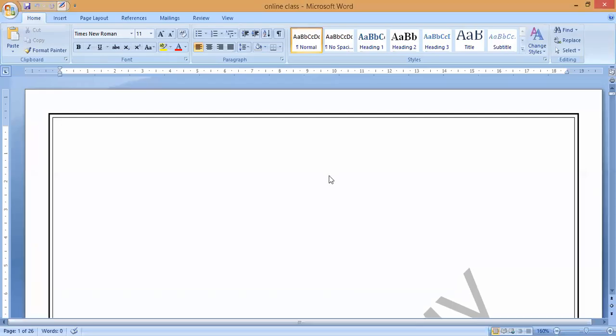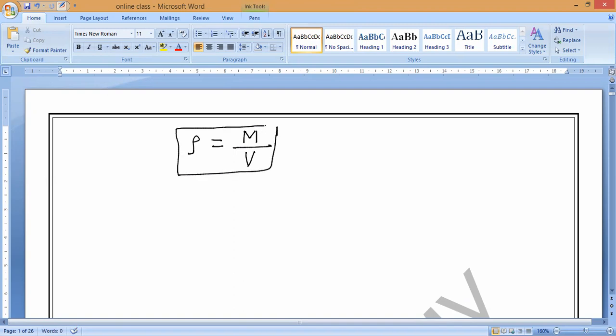Observe very carefully. Just once again, I will say what is density as well as relative density. As you already know, density is represented with the Greek letter symbol rho. The density of any given substance is equal to the mass of the substance per unit volume. Do you understand, Shruti? So density means mass by volume.